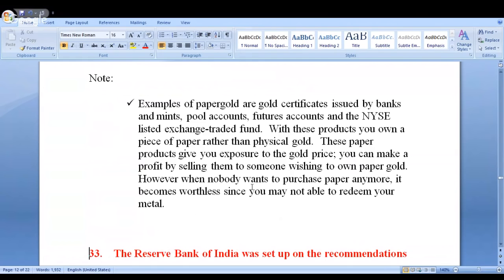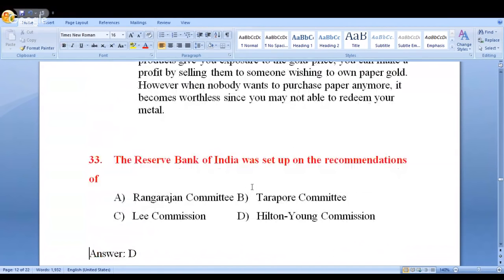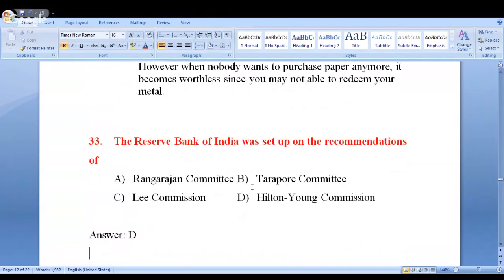Next, going further. You're already aware of this. In one of the classes, I was discussing this. The Reserve Bank of India was set up on the recommendations of option D, that is Hilton Young Commission. A very frequently asked question.